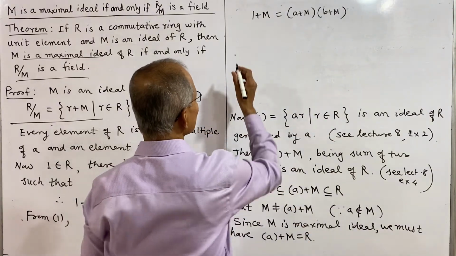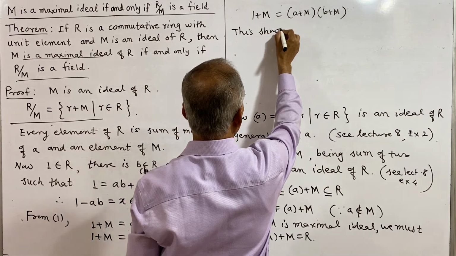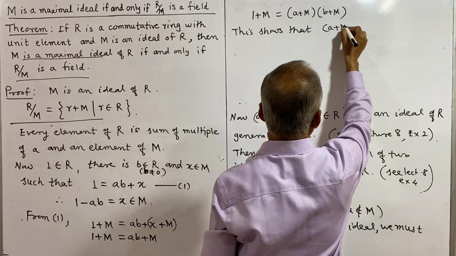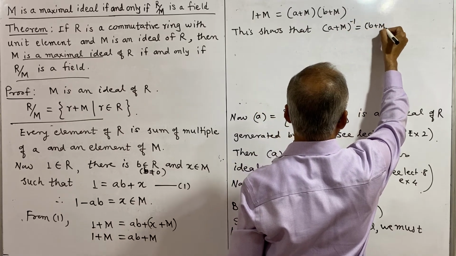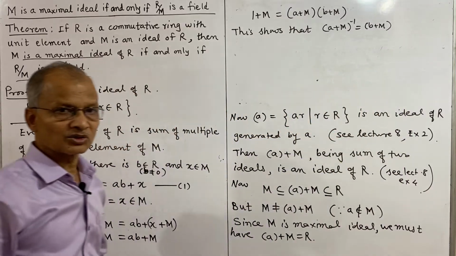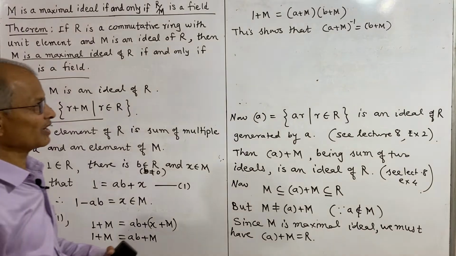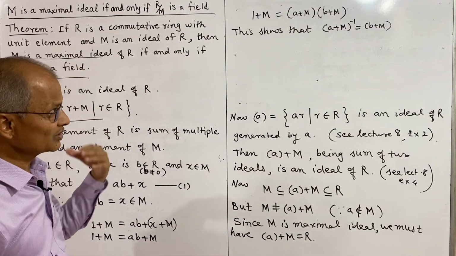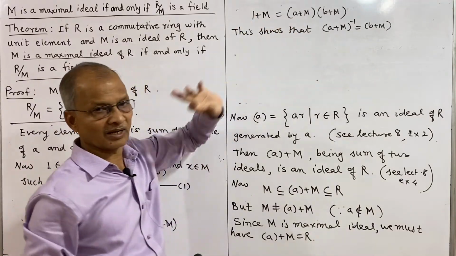So this shows that the multiplicative inverse of a plus M is b plus M, and thus every non-zero element has a multiplicative inverse. We considered a non-zero element a plus M and showed there exists another element b plus M whose product is the unit element.